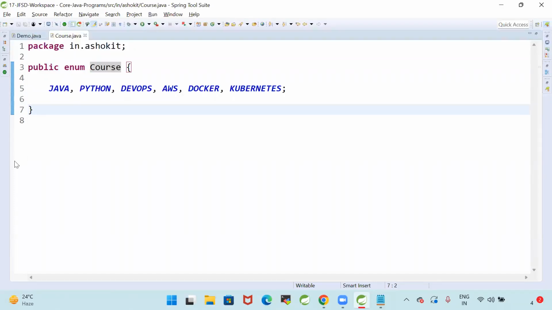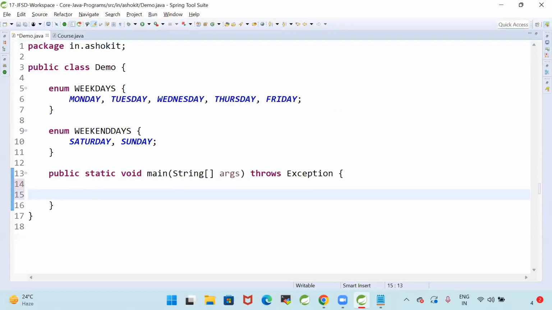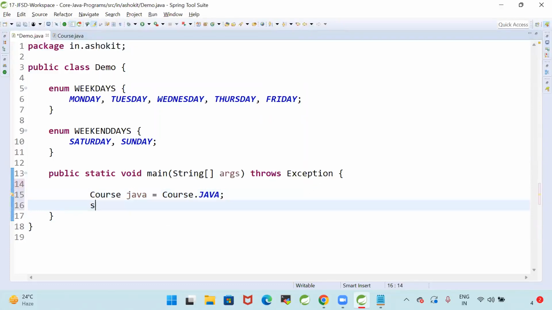Are you getting my point? Now, here we can access enum constants like this. Course.java, what is it going to give? It gives the Java course. System.out.println prints Java.